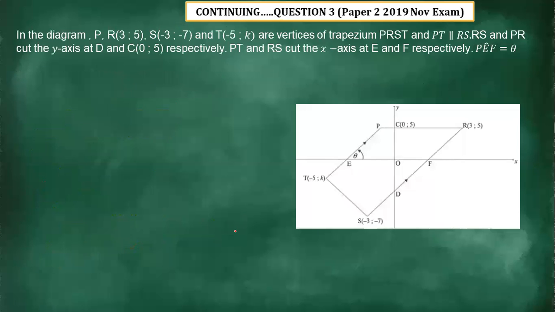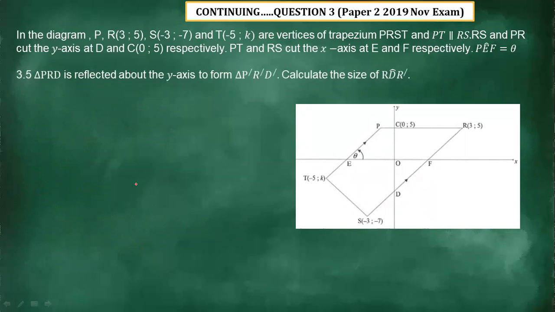All right. The question is still continuing. Let's see what we have now. 3.5. Triangle PRD is reflected about the y-axis to form triangle P prime R prime D prime. Calculate the size of angle DR prime.